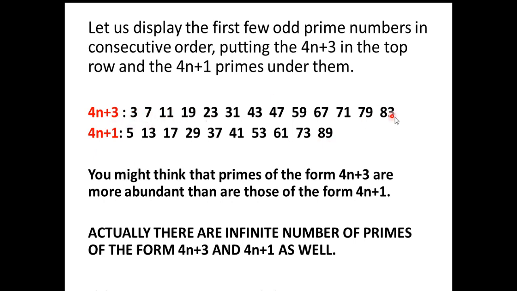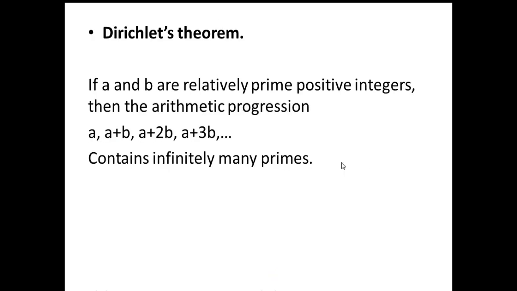and so on to 83, and numbers of the form 4n plus 1 are 5, 13, 17, 29 up to 89. So you might think that primes of the form 4n plus 3 are more abundant than those of the form 4n plus 1. Actually, there are an infinite number of primes of the form 4n plus 3 as well as 4n plus 1. This theorem was given by Dirichlet.